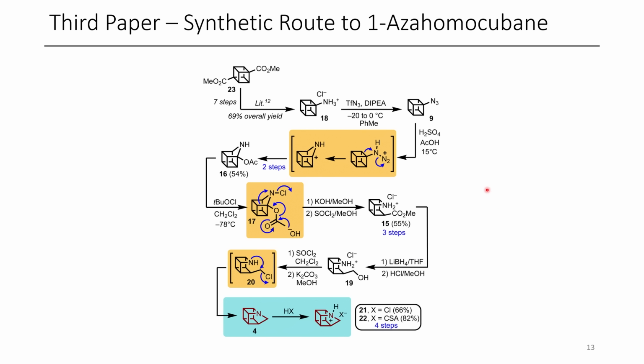It's been previously reported in the literature, 1,4-cubane dicarboxylic acid bismethyl ester is able to be converted to this aminocubane derivative. And through a series of steps, the authors were able to convert this into the aza-homocubane. I won't go into too much detail here because this is all fairly fundamental chemistry, but if you're interested in how they did this, I'd encourage you to check out the full paper.